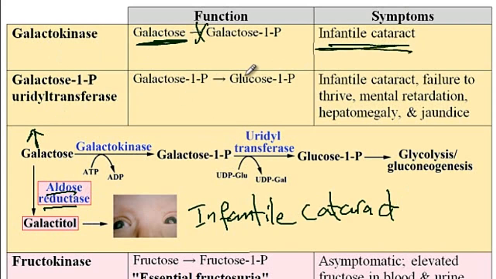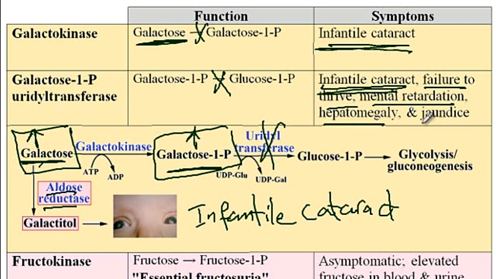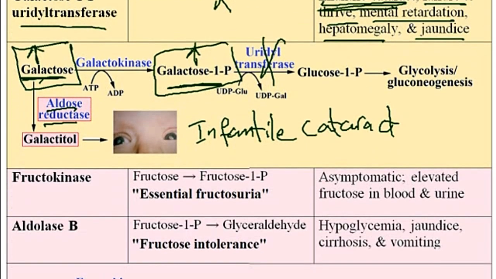With deficiency of the uridyltransferase, there is now accumulation of both the galactose as well as the galactose 1-phosphate. So again, elevation of the galactose via the same pathway will lead to the development of the infantile cataract. In addition, because of the accumulation of the galactose 1-phosphate precursor metabolites, now there would be other features like failure to thrive, mental retardation, hepatomegaly, as well as jaundice associated with the deficiency of the galactose 1-phosphate uridyltransferase.